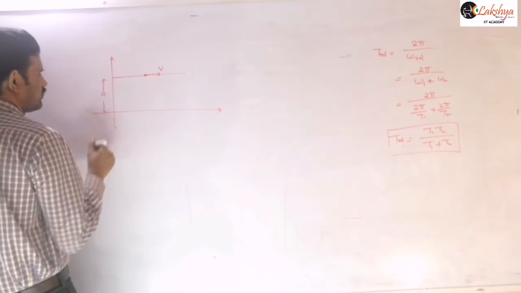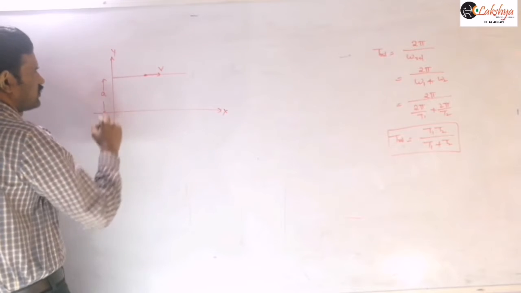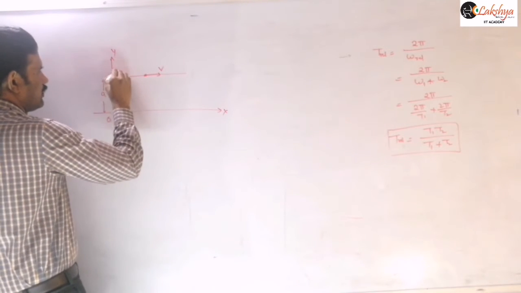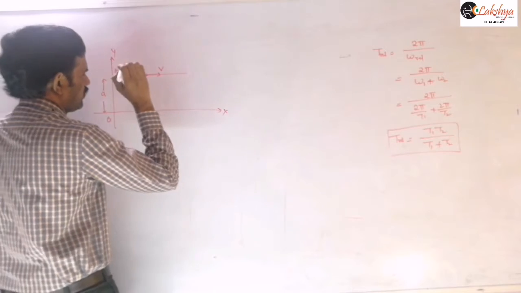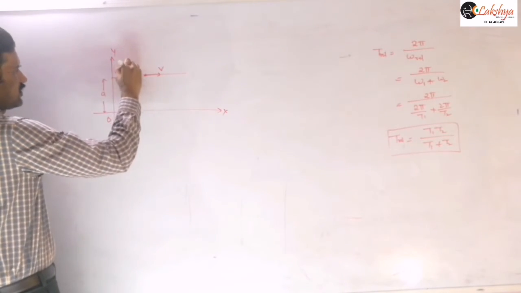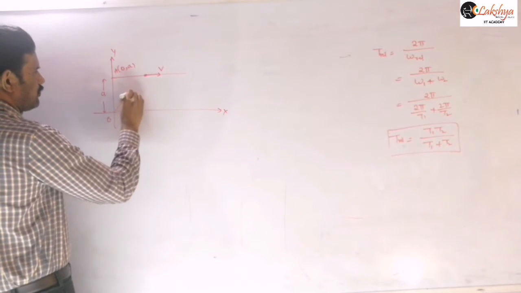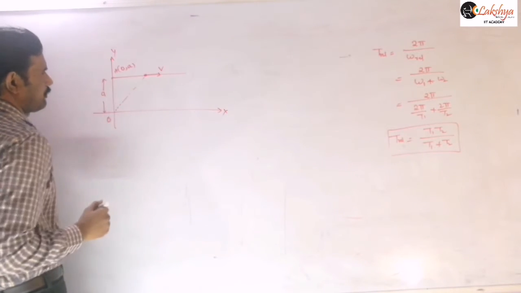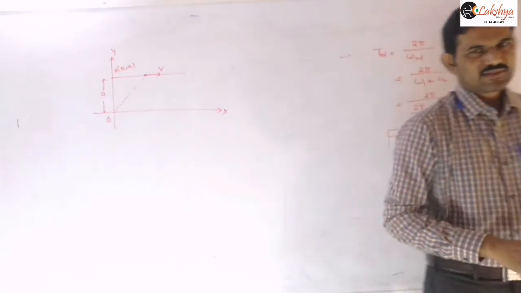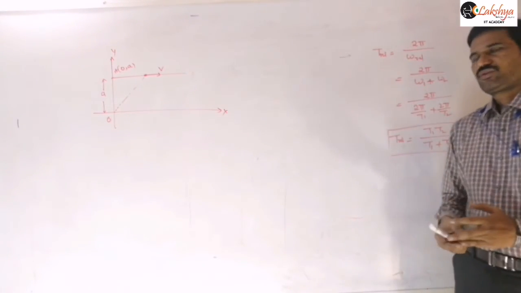A particle is moving with constant velocity v parallel to the x-axis, as shown in the figure.